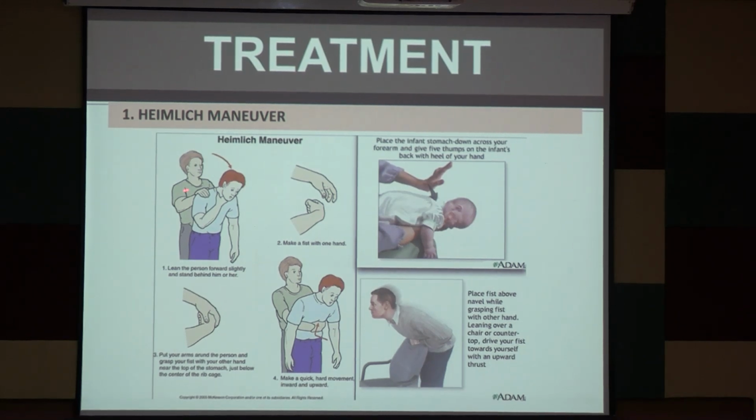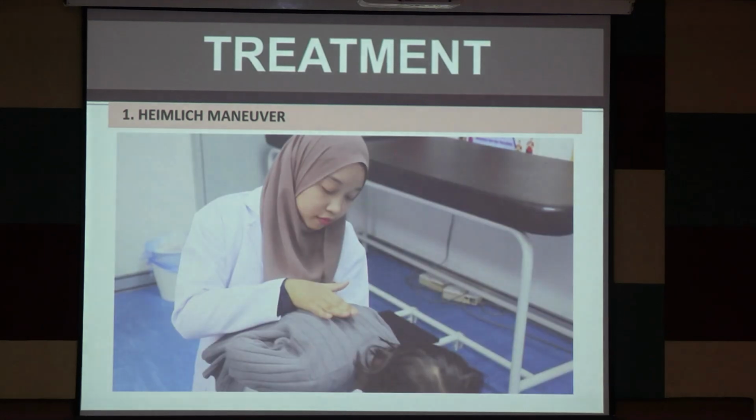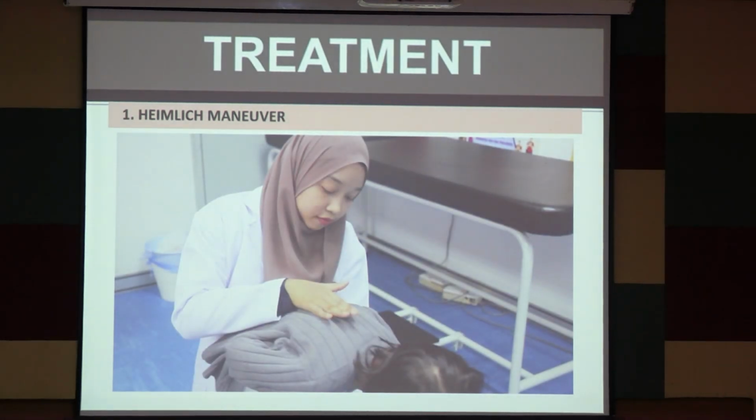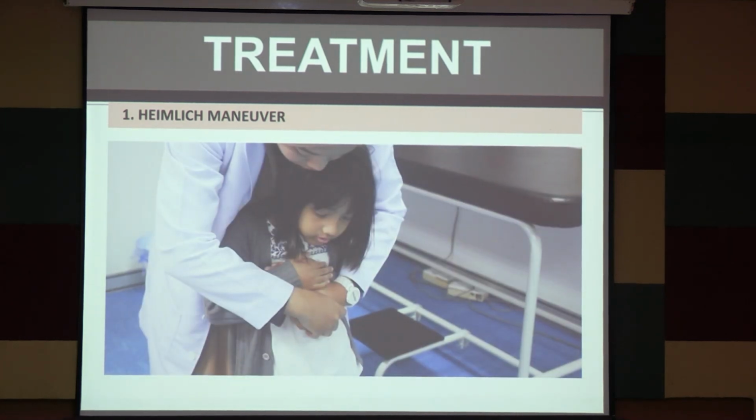If it is an older child, stand behind the child, make a fist, and place it just above the stomach, and the thrust should be inward and backward. So 5 thumps are done in infants, and this is done in older children.